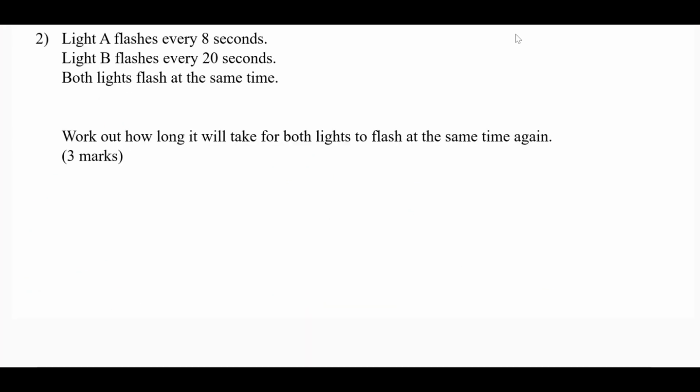left together. Looking at another worded question, here we have light A flashes every 8 seconds, light B flashes every 20 seconds. Both lights flash at the same time. Work out how long it will take for both lights to flash at the same time again. So both of these lights flash at different times, and we need to work out when they will flash at the same time. So we need to work out the lowest common multiple of 8 and 20. So again, we're going to start off with our factor trees.